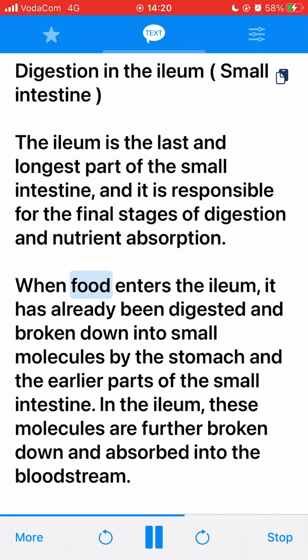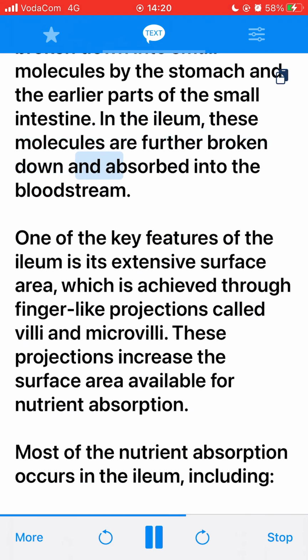When food enters the ileum, it has already been digested and broken down into small molecules by the stomach and the earlier parts of the small intestine. In the ileum, these molecules are further broken down and absorbed into the bloodstream. One of the key features of the ileum is its extensive surface area, which is achieved through finger-like projections called villi and microvilli. These projections increase the surface area available for nutrient absorption.